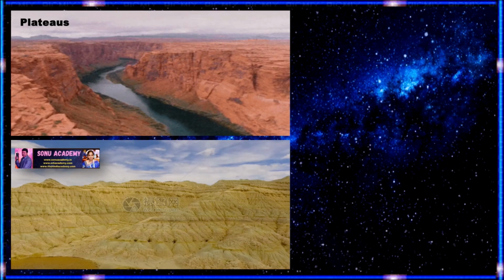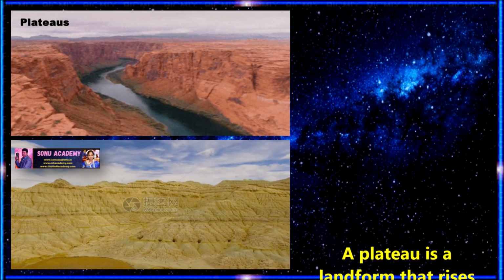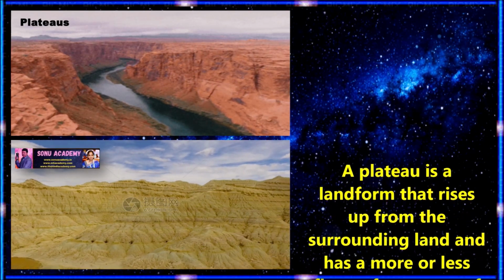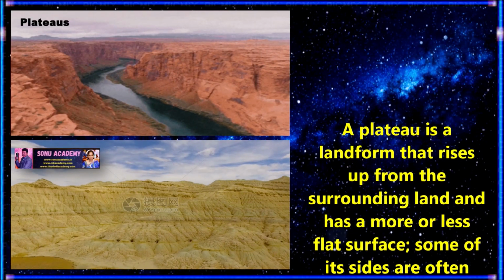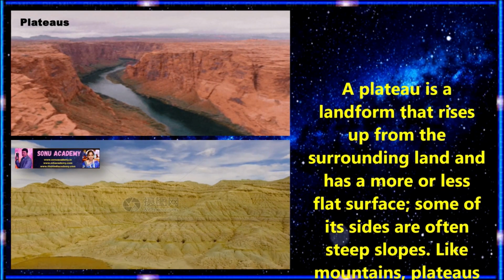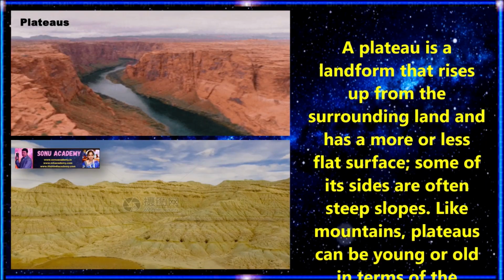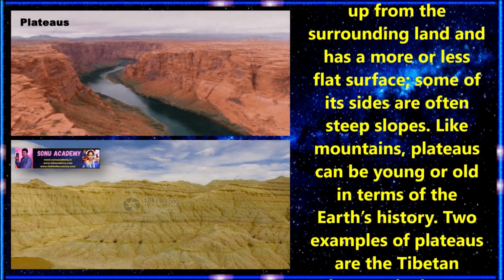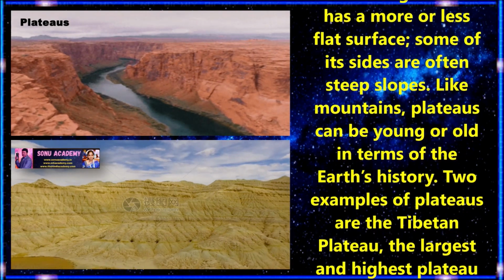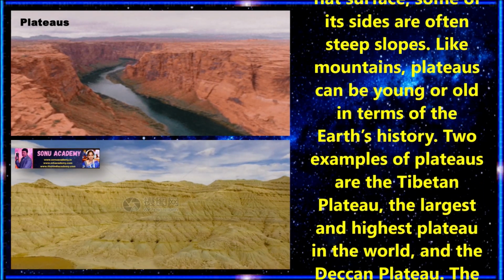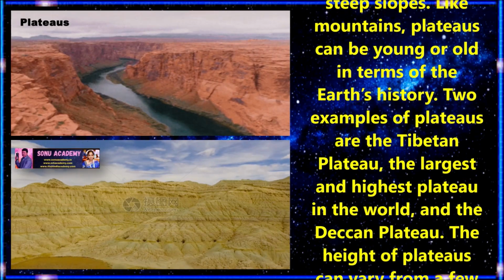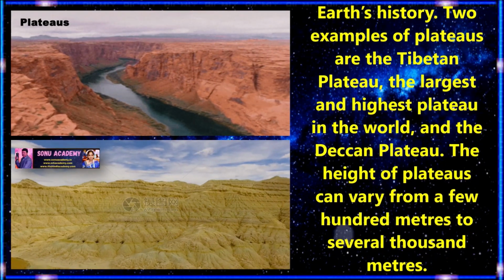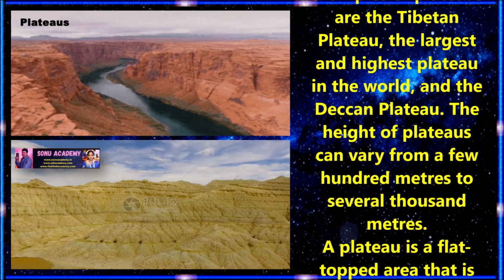Children, now let us discuss another type of landform, which is called a plateau. A plateau is a landform that rises up from the surrounding land and has a more or less flat surface. Some of its sides are often steep slopes like mountains. Plateaus can be young or old in terms of the earth's history. Two examples of plateaus are the Tibetan Plateau, the largest and highest plateau in the world, and the Deccan Plateau.